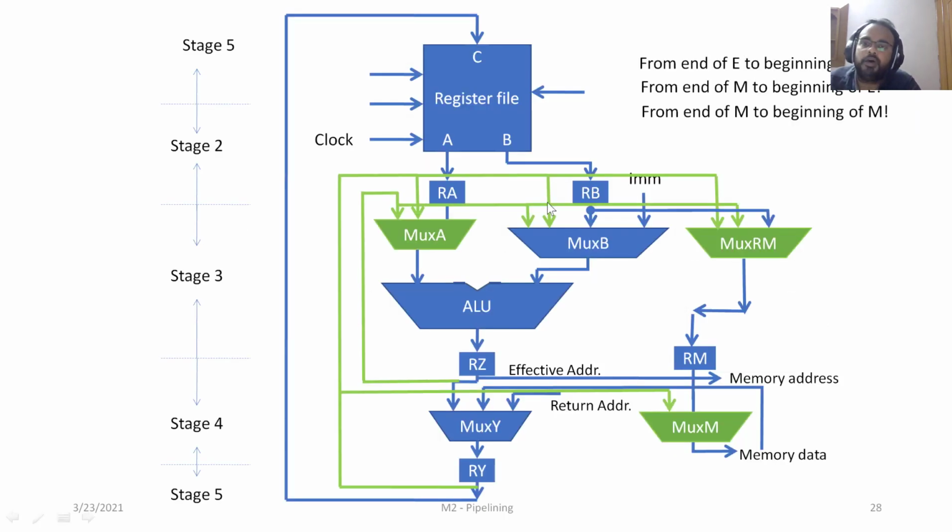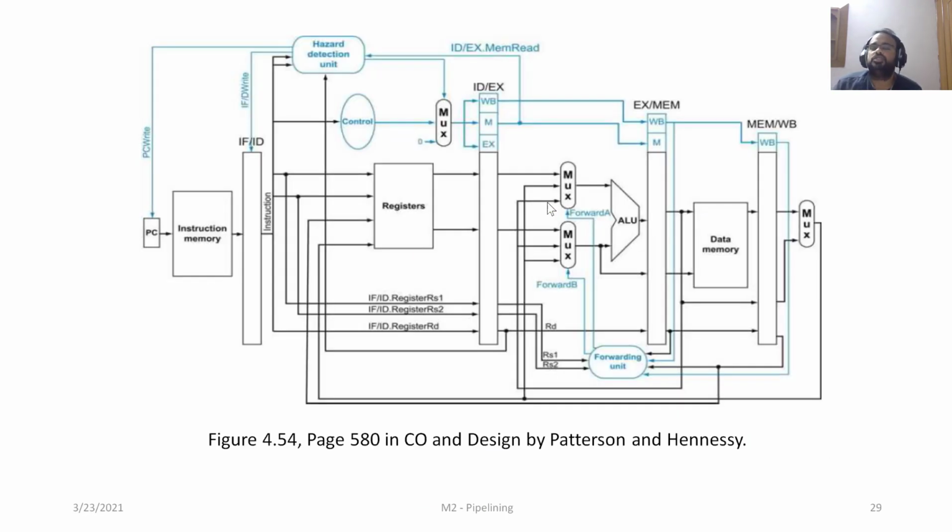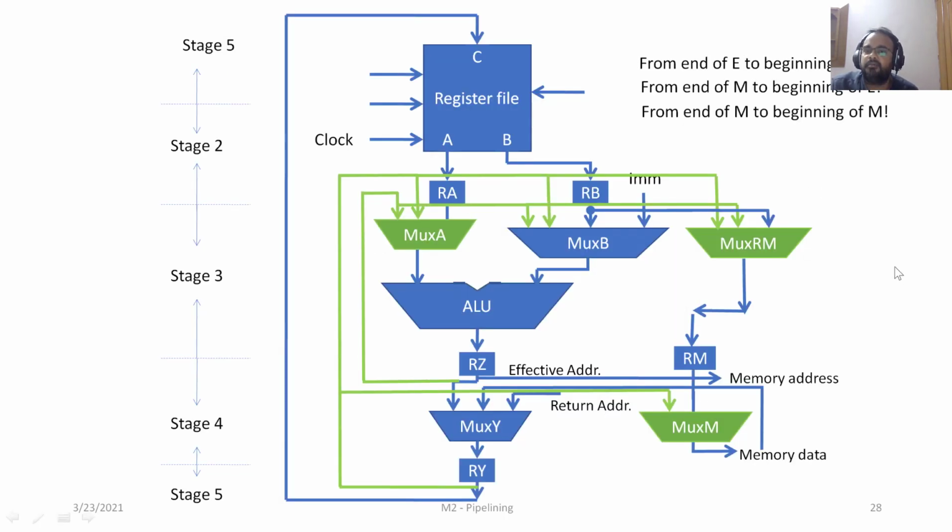So a quick point now, how do we handle this data forwarding? Do we forward the data all the time and pick it? No, it should be based on the dependency among the instructions. So accordingly, the control circuitry needs to generate the select signals for mux A, mux RM, mux M also, right? Only then will we know whether we have to go with the value in RB or take the value of RZ or RY, right? The control circuitry will again generate the appropriate select signal based on the dependency among the instructions.